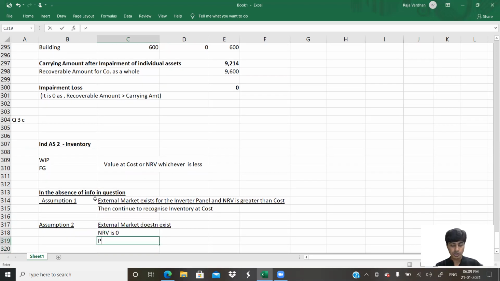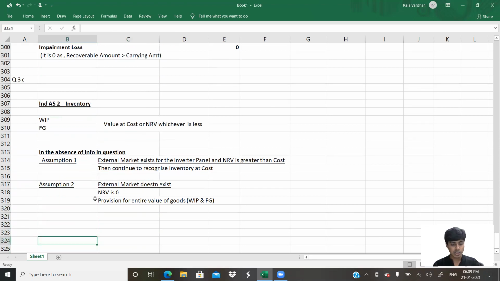So what do we do? Provision for the entire value of goods, that is WIP and finished goods, is to be made. So there is no person in the market who's going to buy that goods from you. So if that is the case, we'd have to write the entire value of finished goods as well as work in progress to our expense P&L account and then close this. So this is with respect to work in progress and finished goods.